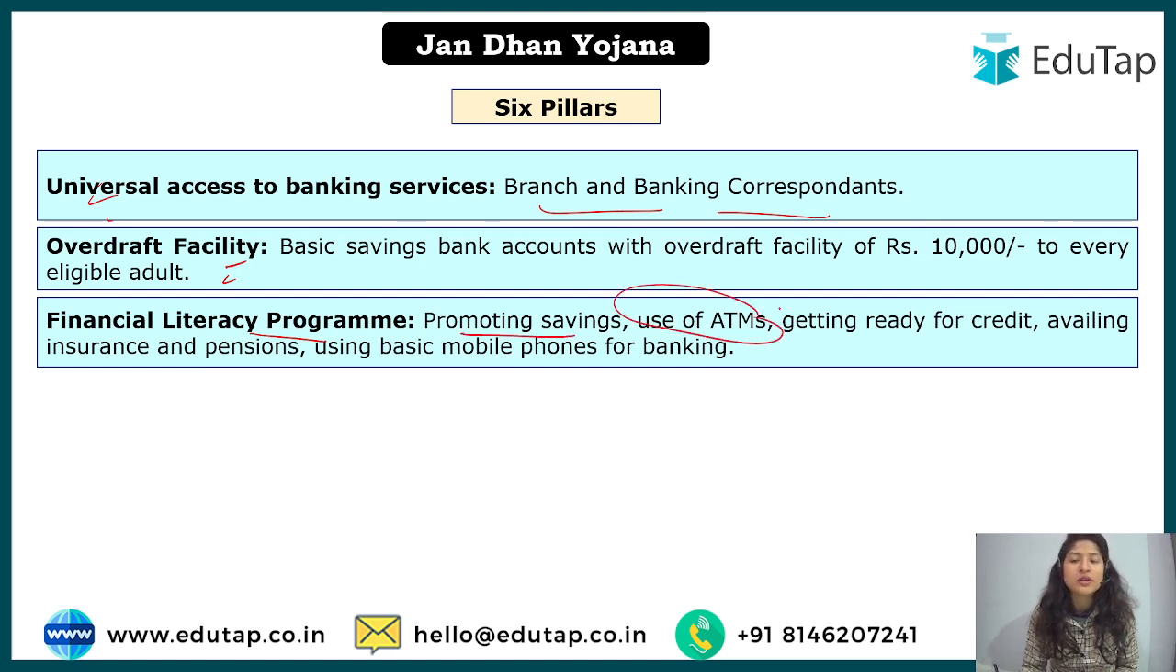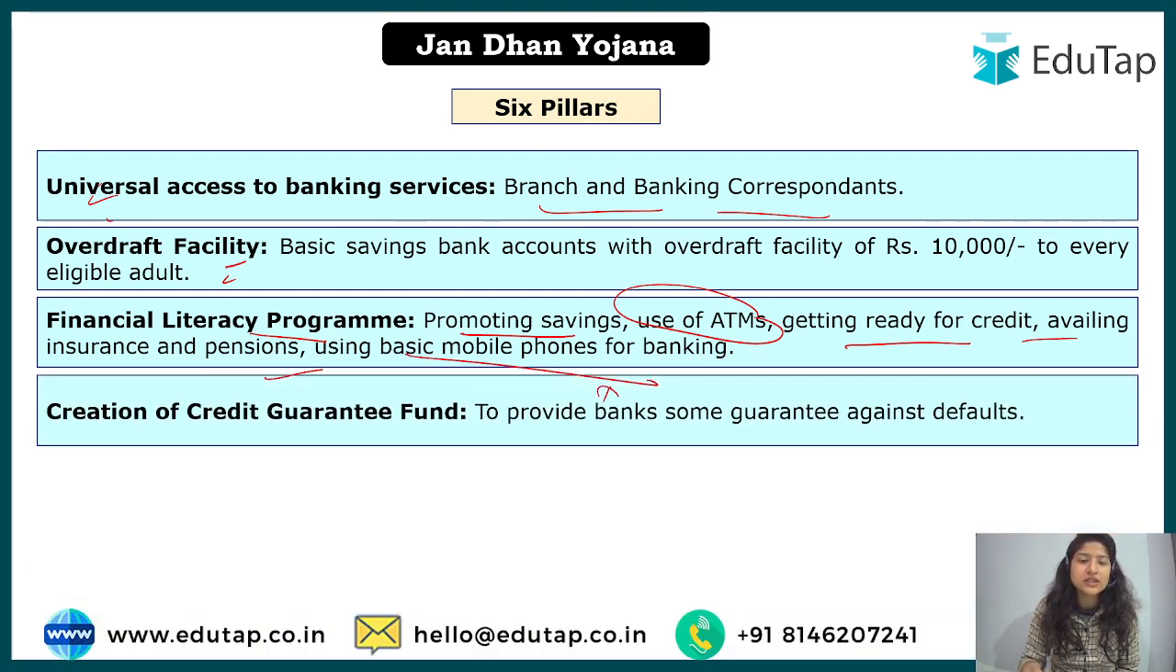Okay, how to promote? They will be promoted for the savings to be included under the insurance schemes, to apply themselves for the Atal Pension Yojana, right? To contribute to that also, so that they can have a secured old age. Getting ready for credit, availing insurance and pension, using basic mobile phones for banking, everything will also be a part of this Jan Dhan Yojana.